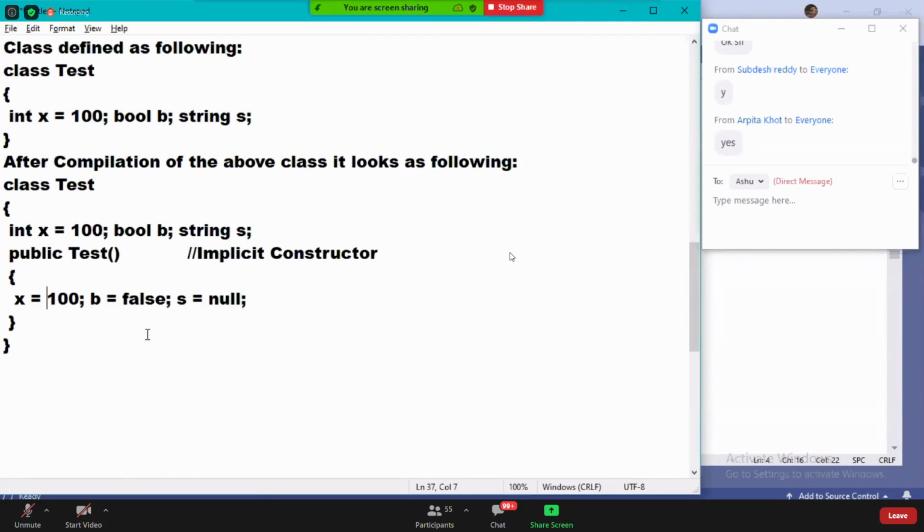Okay. Now see, constructor will initialize only fields. Do you remember this particular point? Variables will not have default values. Variables doesn't have default values.